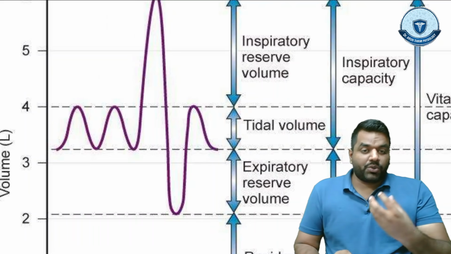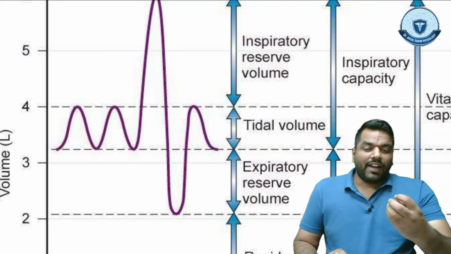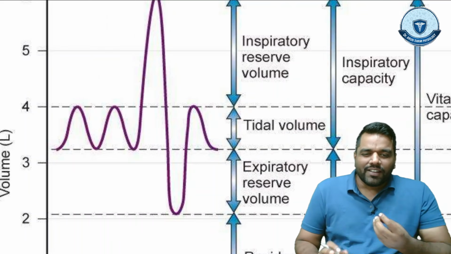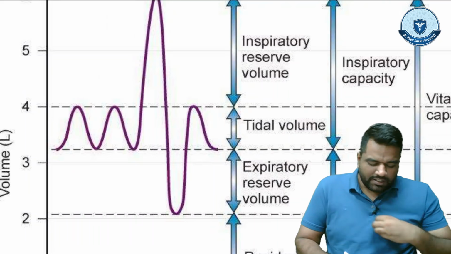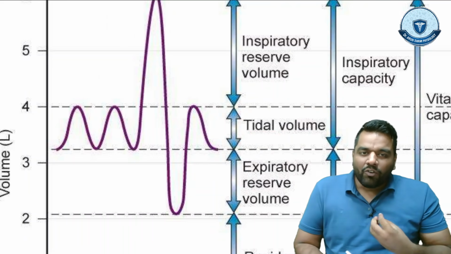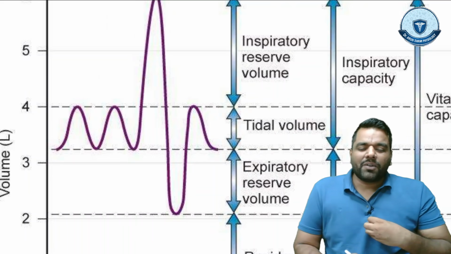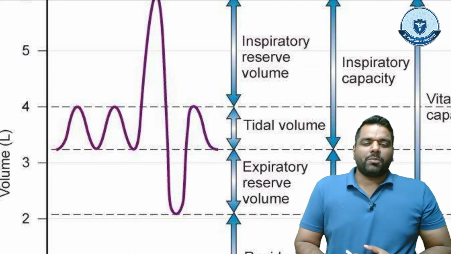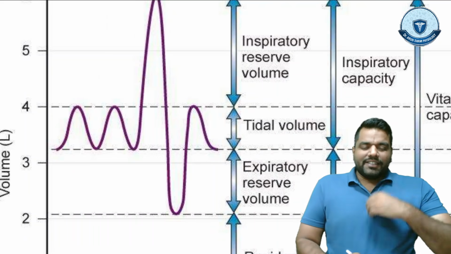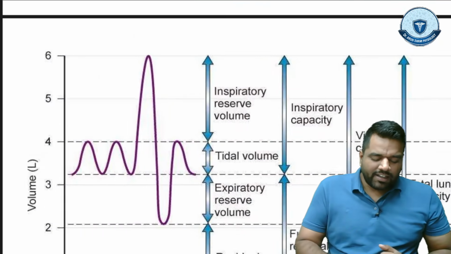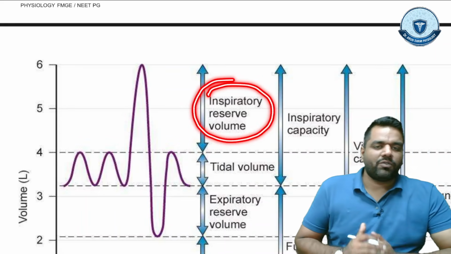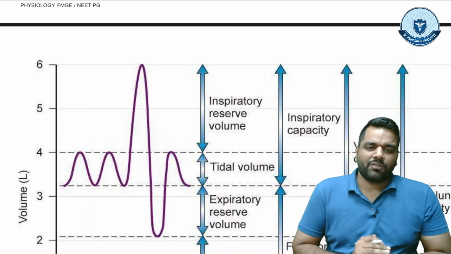Suppose you see something and you get the smell of samosa or biryani, guys, what will happen? You inhale the normal volume, that is your tidal volume, and suddenly you get the smell of samosa or biryani. What will you do? You will try to take a little bit more air inside. And this extra air which you are able to inhale, we call this the inspiratory reserve volume. What do we call this? Inspiratory reserve volume.